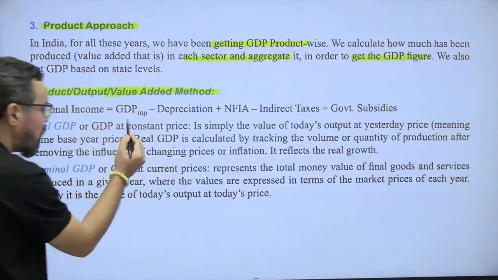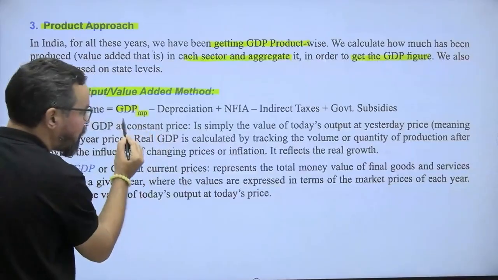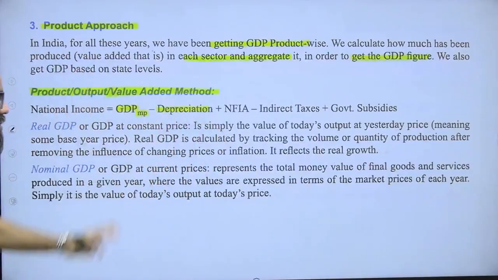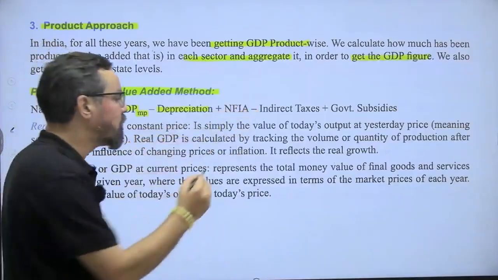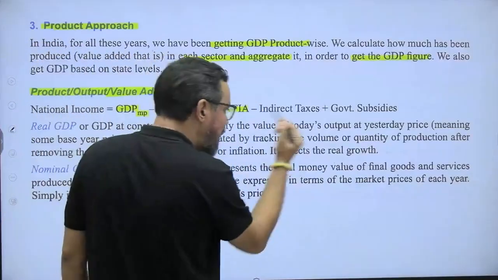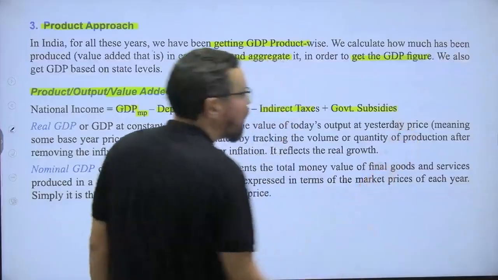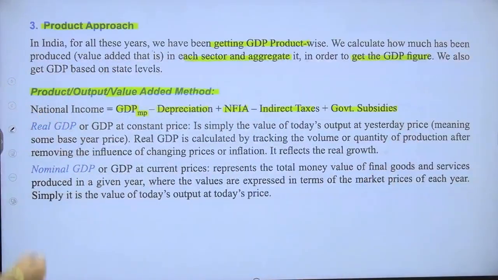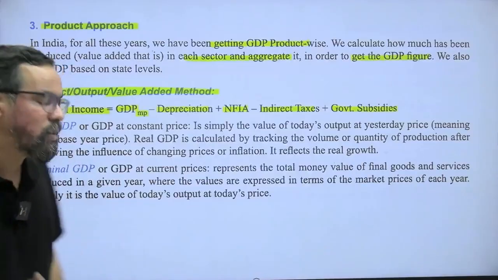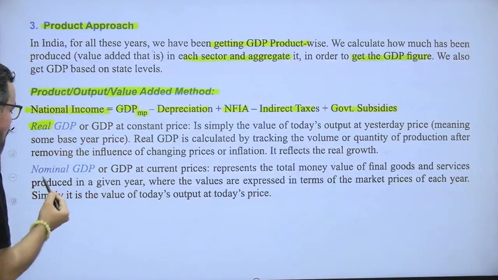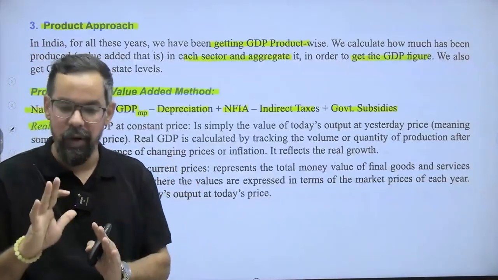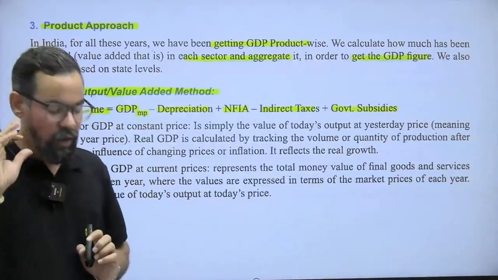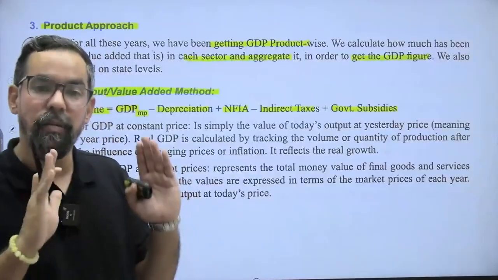National income is equal to GDP at market price minus depreciation, plus net factor income from abroad, minus indirect taxes plus government subsidies. This is the formula which we use to calculate the GDP. Now we have two types of GDP. One is real, another one is nominal. Nominal GDP we generally calculate at market prices.